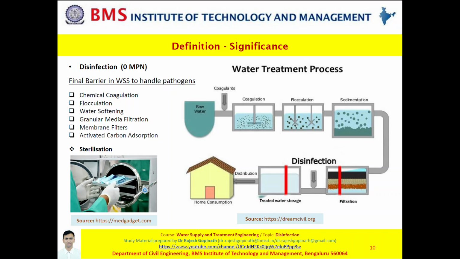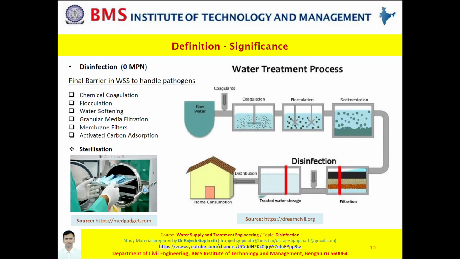Disinfection is the process of destroying the growth or presence of any microorganism in your drinking water. Sterilization, on the other hand, is a process of achieving eradication of microorganisms on any surfaces.